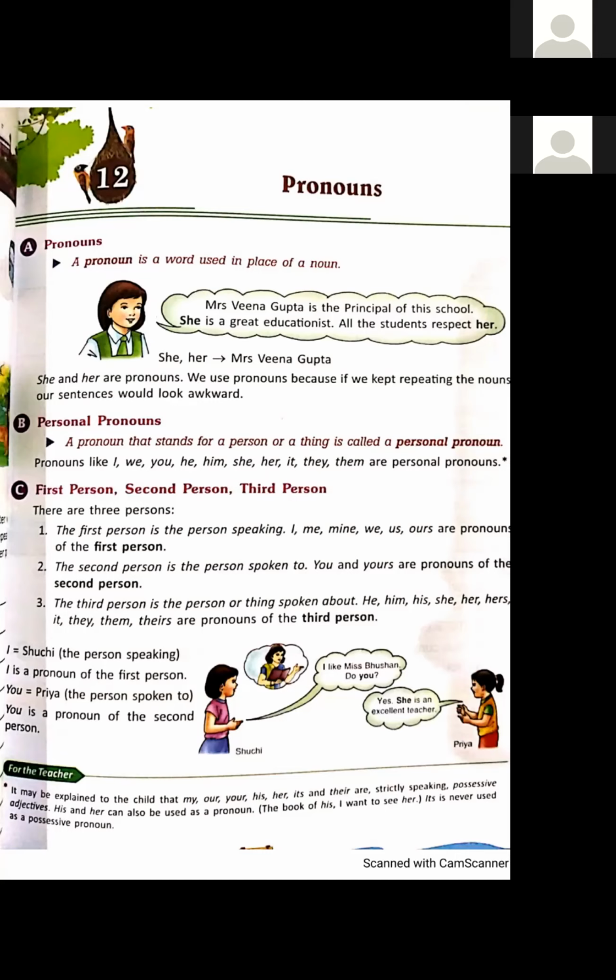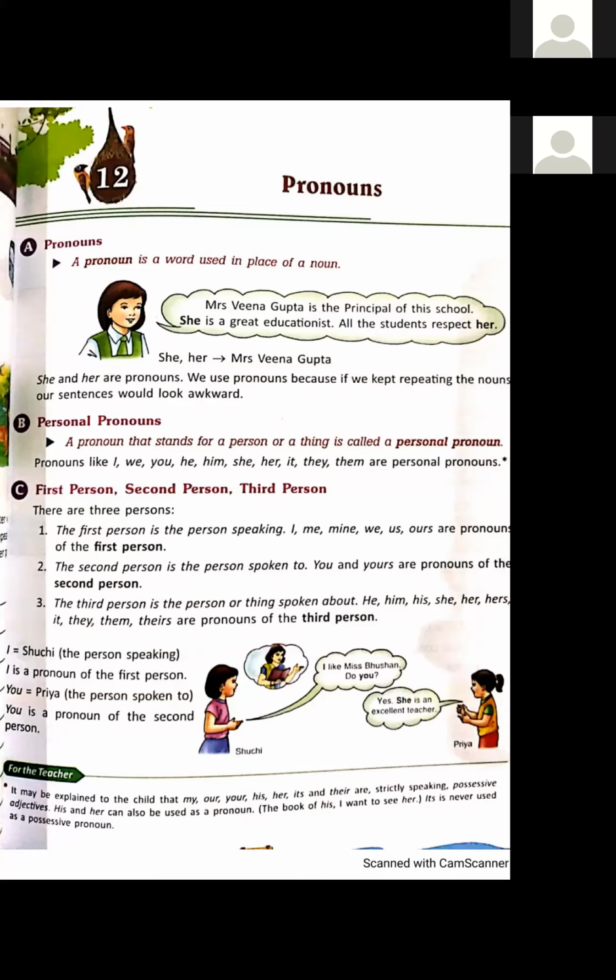One more example I'm giving you: Ram is a boy, Ram is very intelligent, Ram always obeys his parents. Students, I am using here again Ram and Ram. Again and again, I am using this noun. This sentence doesn't look nice. So we use pronoun in place of noun.